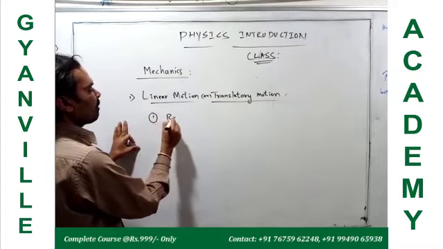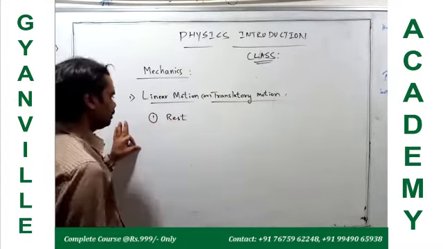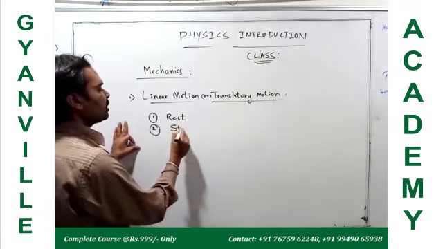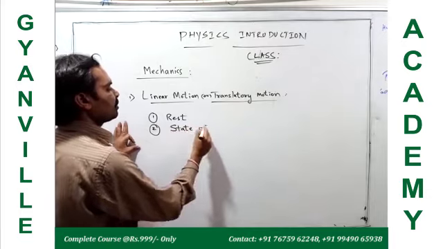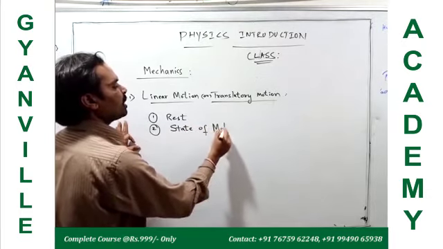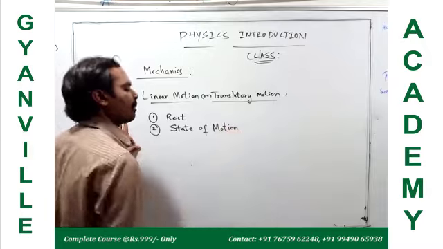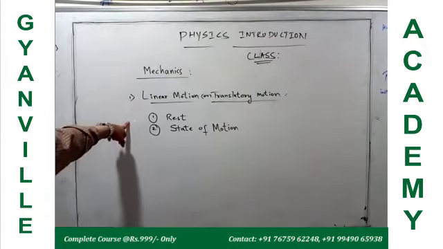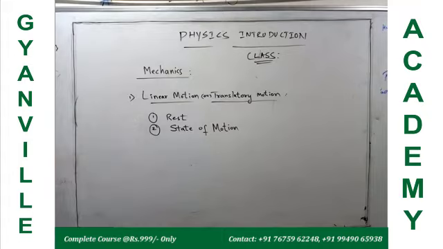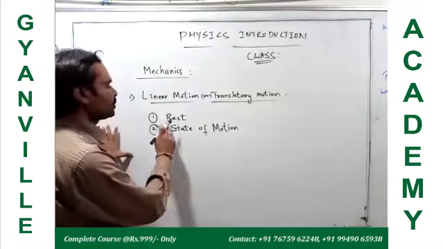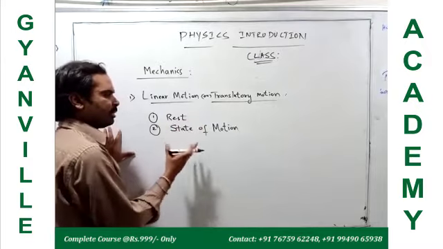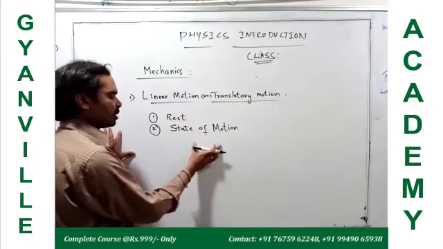When we say an object is at rest, and when we say an object is in a state of motion, the first point is to give the condition for bodies. So we have to discuss the differences between rest and state of motion.